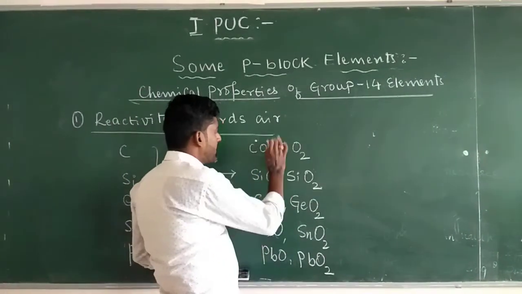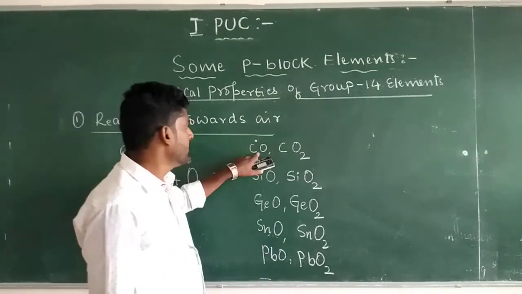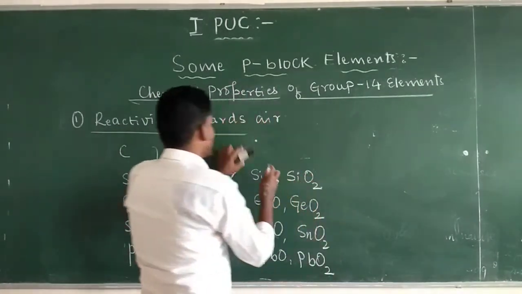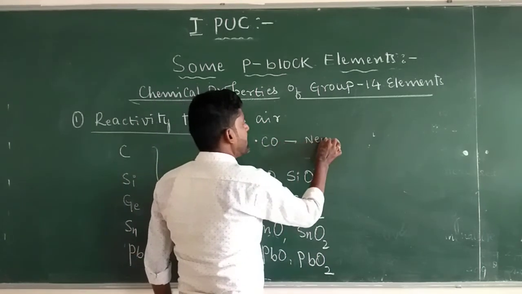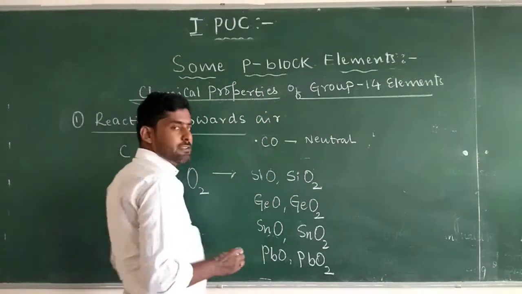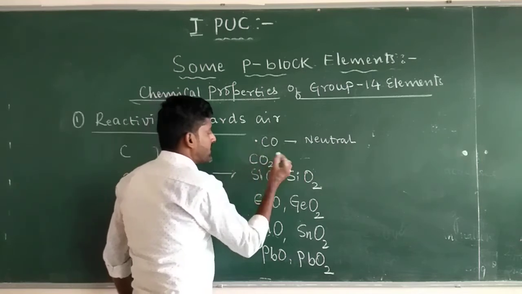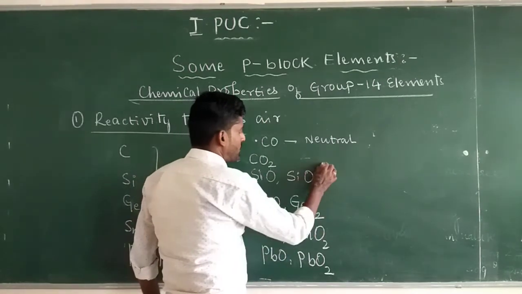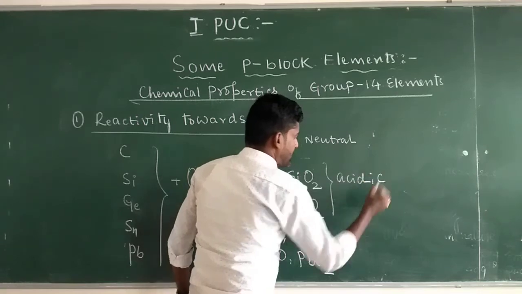Carbon monoxide is a neutral oxide. Carbon dioxide, SiO, SiO2, GeO2. These are acidic oxides.